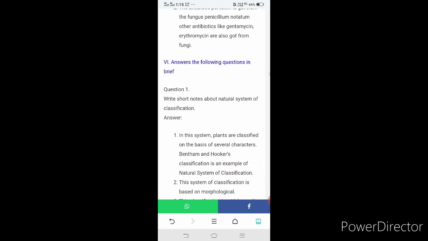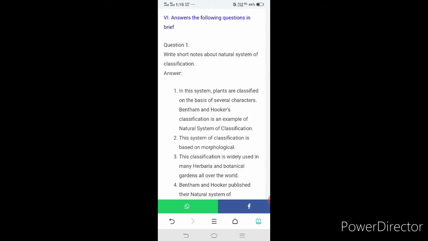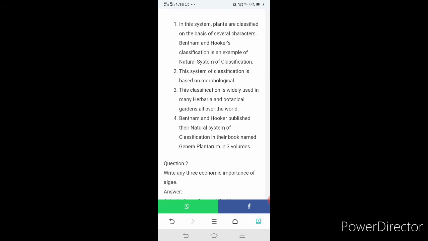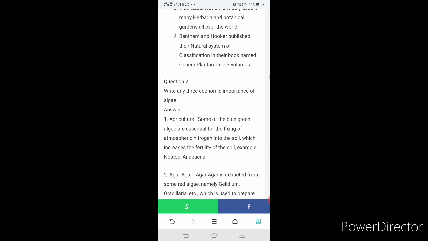Okay, the next one. Answer the following questions in brief. First one, write short notes about natural system of classification. In this system, plants are classified on the basis of several characters. Bentham and Hooker's classification is an example of natural system of classification. This system of classification is based on morphology. This classification is widely used in many herbaria and botanical gardens all over the world. Bentham and Hooker published their natural system of classification in their book named Genera Plantarum in 3 volumes.